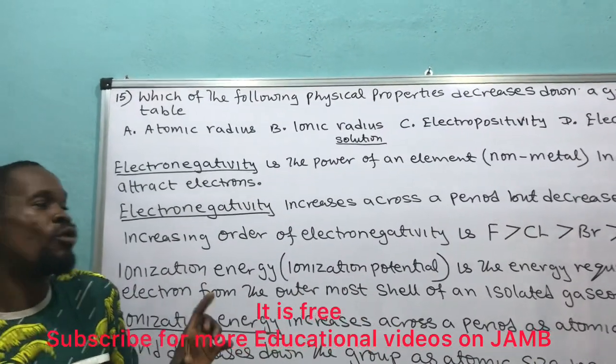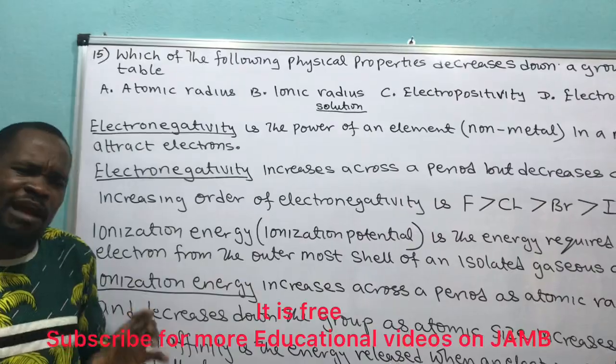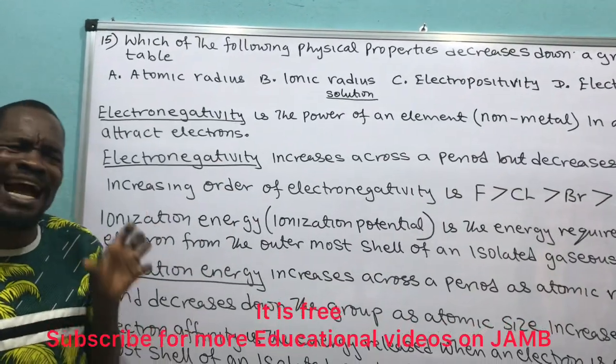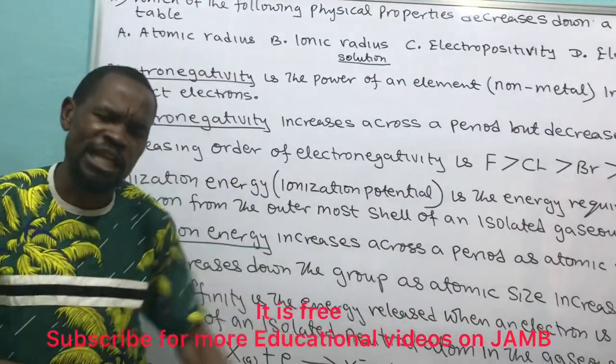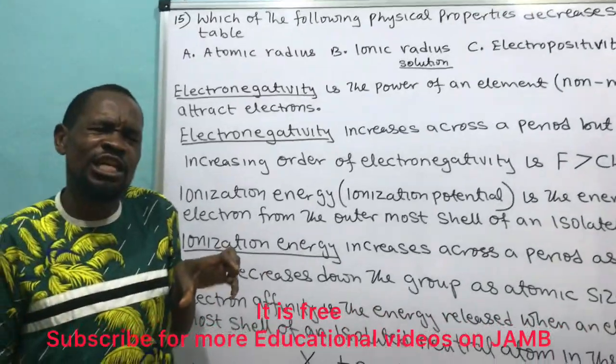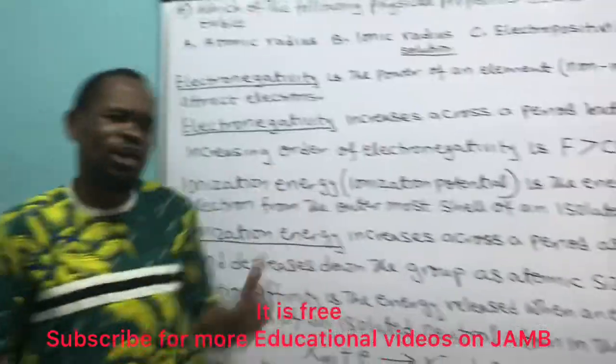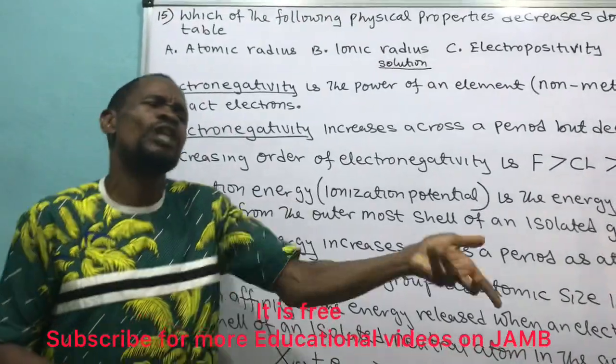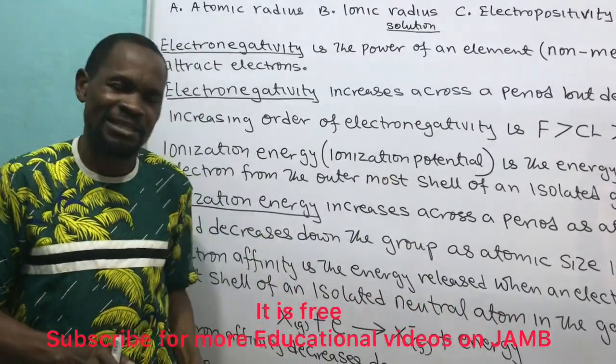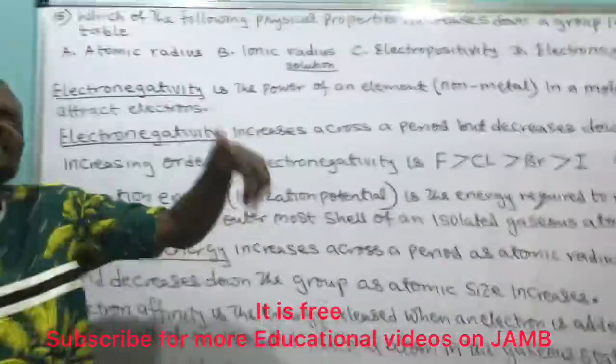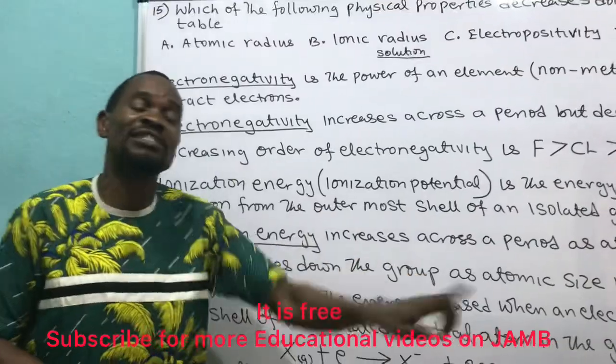Calcium can give you 2 electrons. Therefore, since he can give 2 electrons, he has 2 ionization stages. The first ionization energy is when he gives 1. The second ionization energy is when he gives the second one, with all he has. So the second ionization energy is higher than the first ionization energy.